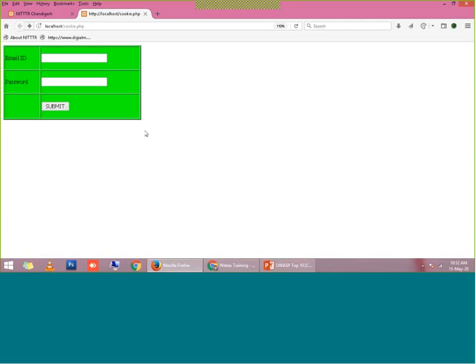Only the admin knows that my email ID for accessing the admin page is admin at gmail.com. No other users know that the admin has the login ID admin at gmail.com, right? Only the admin knows the login ID.